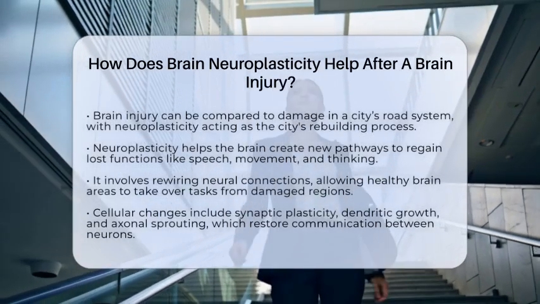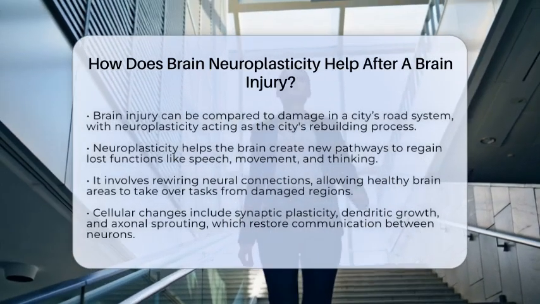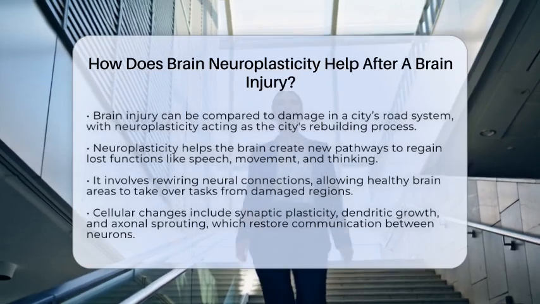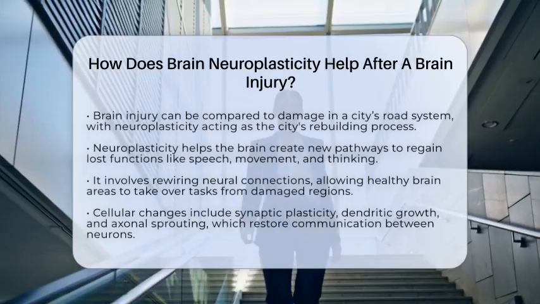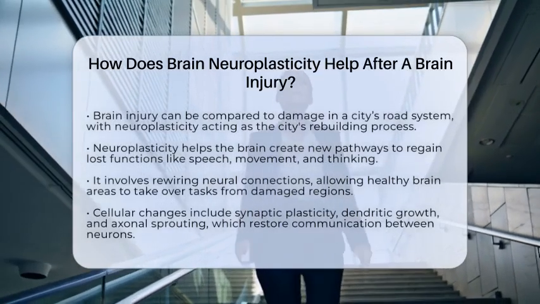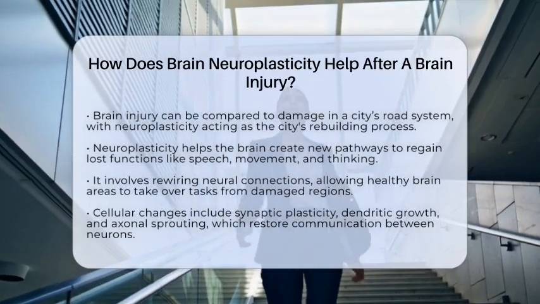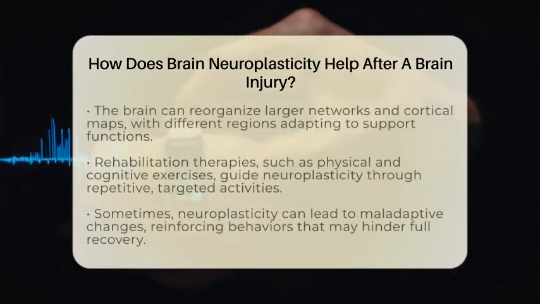One way neuroplasticity helps is by rewiring neural connections. When some brain cells and their links are damaged, healthy parts of the brain can create new connections or strengthen existing ones. This process allows the brain to take over tasks that were once managed by the injured areas. For example, if the part of the brain responsible for speech is damaged, other regions can adapt to help regain